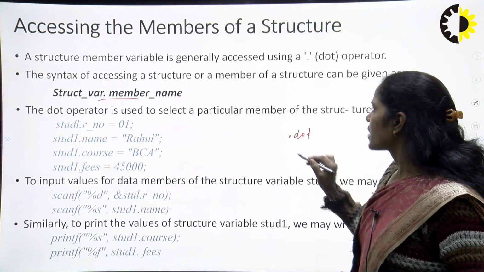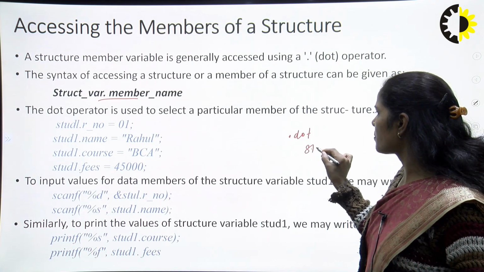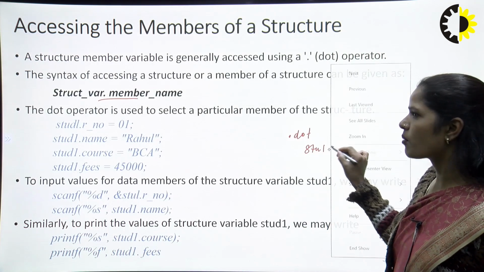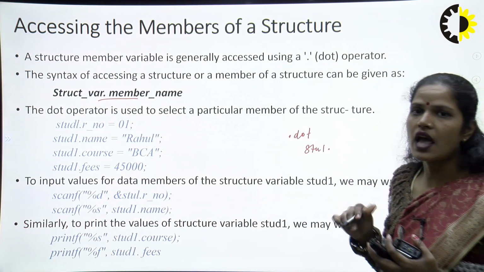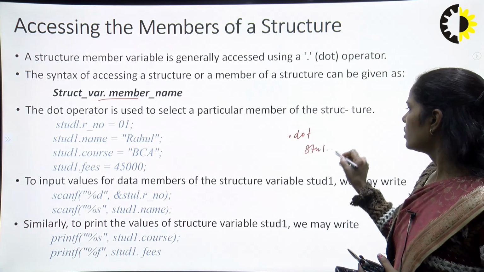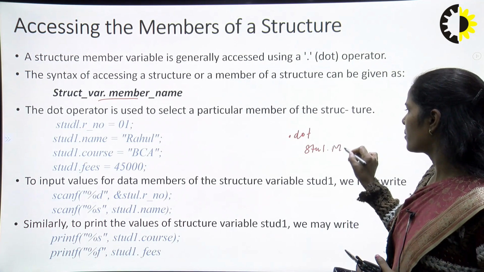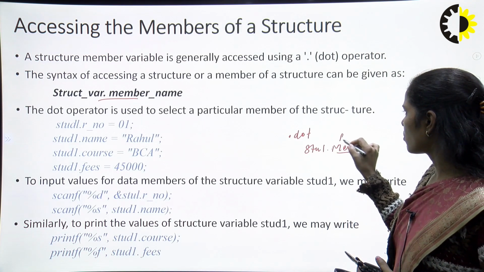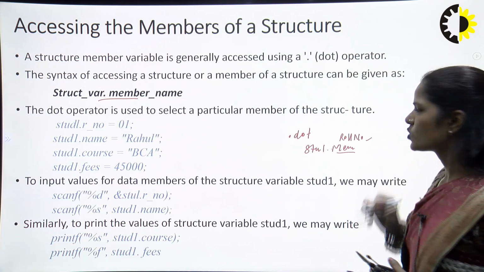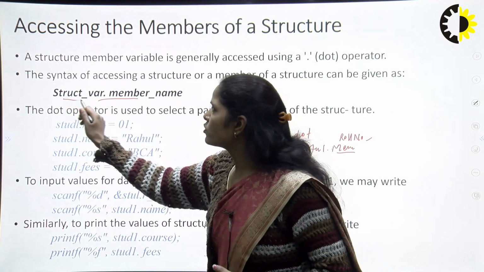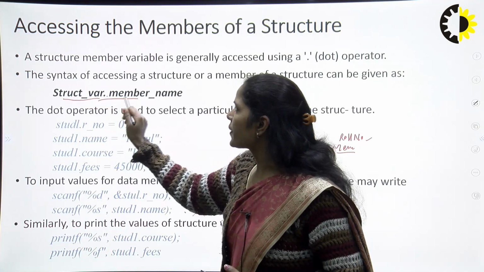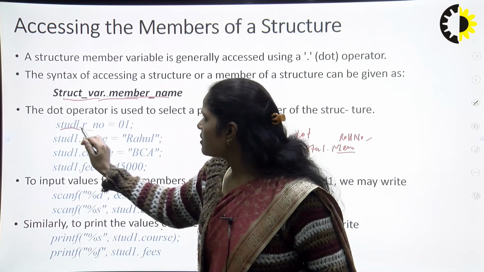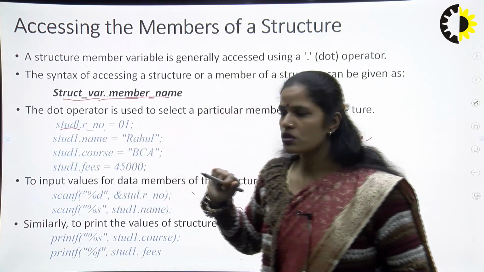So basically we are using a structure variable like student 1, then we will put the dot operator, because this dot operator helps in assigning a value. And then we will mention the member variable name, right? So member variable name is maybe like your roll number. So this is the basic syntax. You have to use a structure variable, then dot operator, then your member variable. So how can we implement this? Like student 1 dot roll number is equal to 01, right?